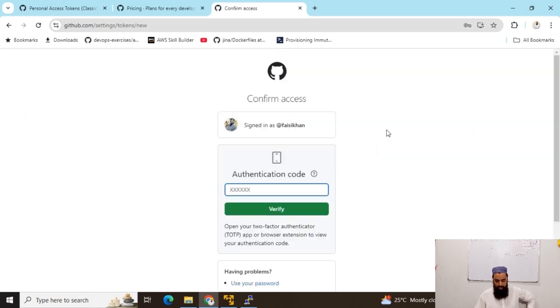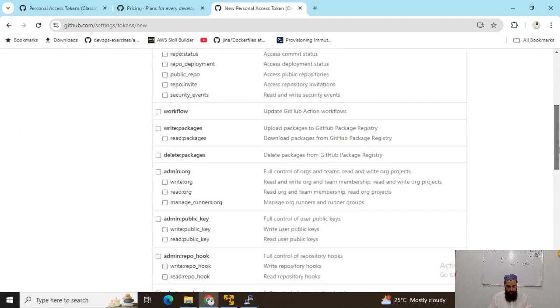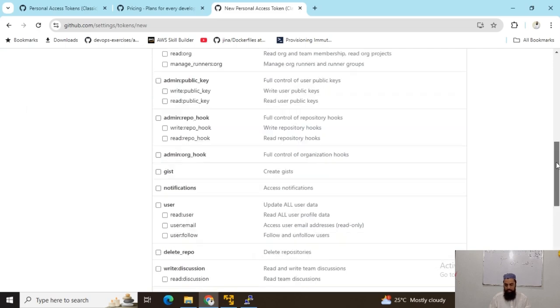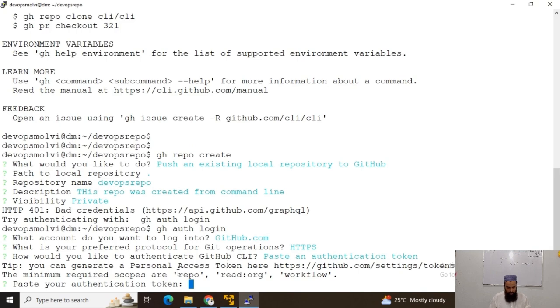So I have to authenticate. We can see that we have a number of options, and these are actually permissions that we can grant to our token. So here it just told us that our token must have the repo, read:org, and workflow access.